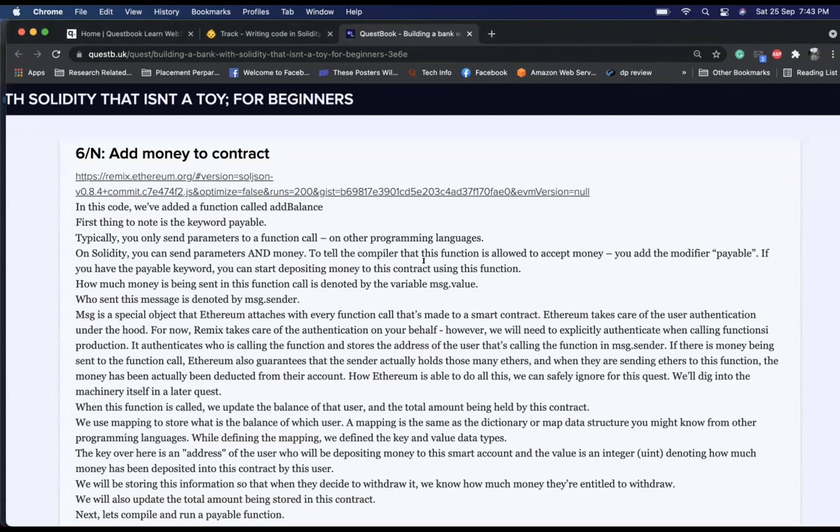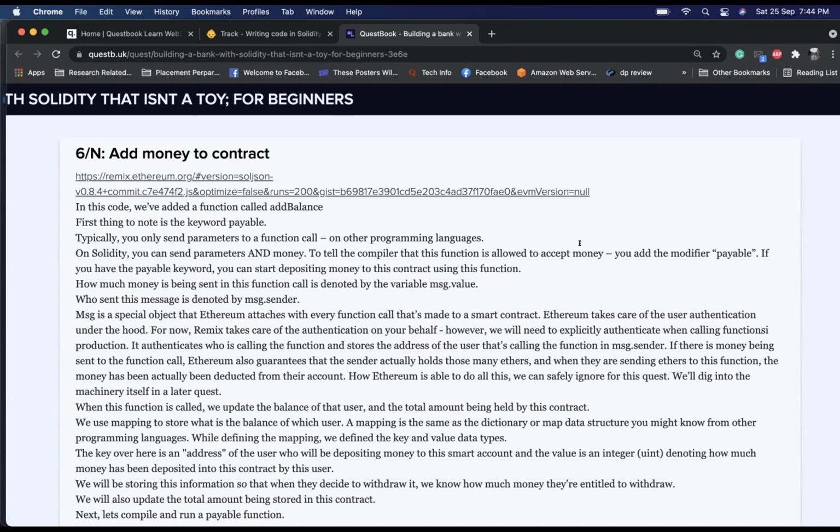To tell the compiler that this function is allowed to accept money, you add the modifier payable. If you have the payable keyword, you can start depositing money to this contract using this function. How much money is being sent in this function call is denoted by the variable message.value. Who sent this message is denoted by message.sender. Message is a special object that Ethereum attaches with every function call that's made to a smart contract. Ethereum takes care of the user authentication under the hood. Like if it is a valid user address, something like that.